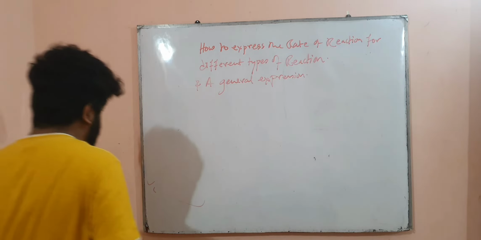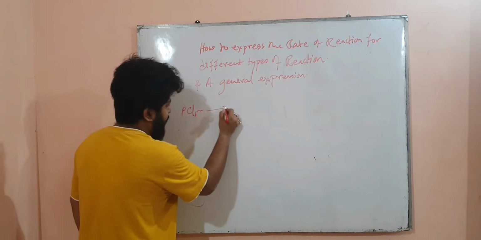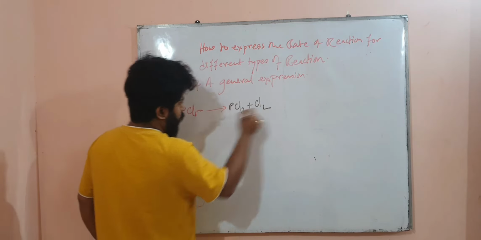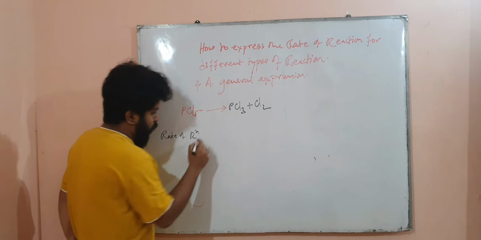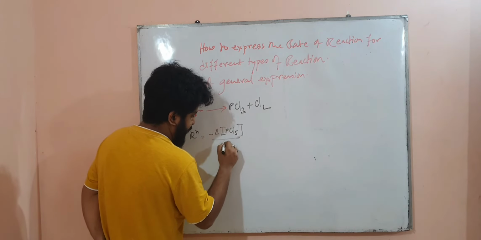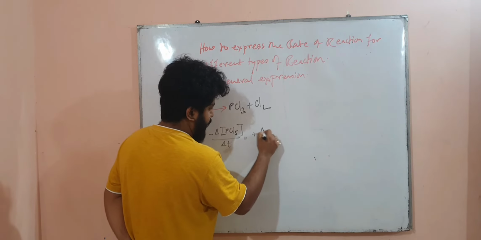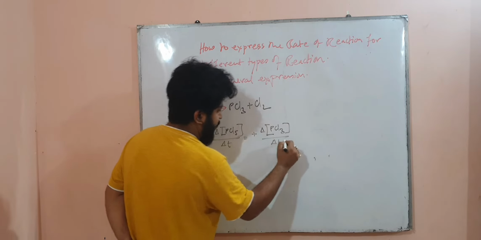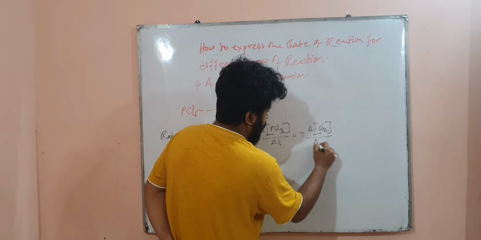When you say that, suppose for one example you take PCl5 decomposes to give PCl3 plus Cl2, where you have said that rate of reaction is equal to minus of del concentration of PCl5 divided by del T is equal to plus del concentration or change in concentration of PCl3 by del T is equal to plus del concentration or change in concentration of Cl2 by del T.